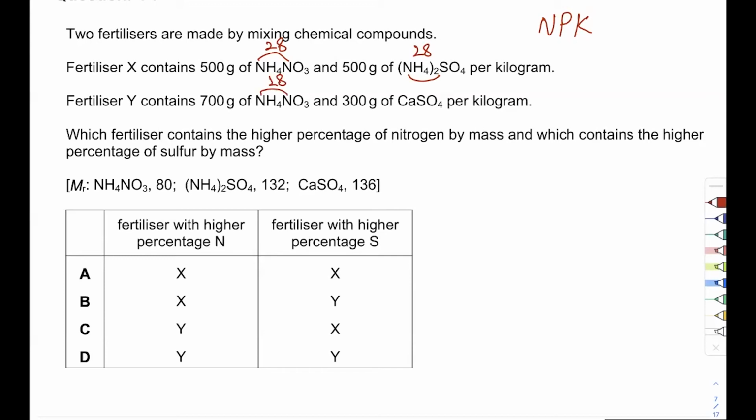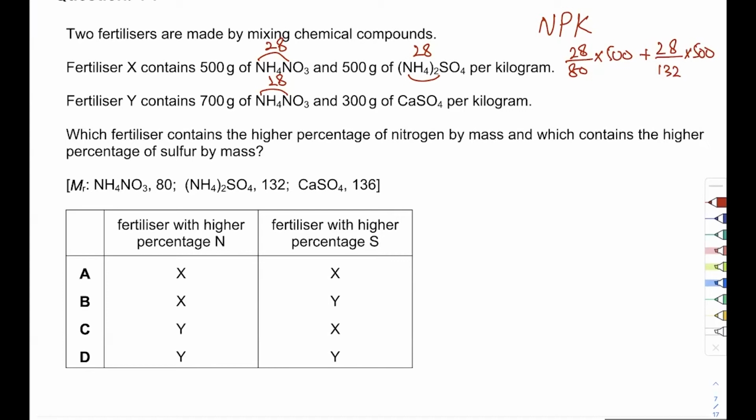Acha. Next, if I look at nitrogen, this is going to give me 28 over 80 times 500, obviously, because this is 500 grams, plus 28 over 132 times 500. So technically, I am getting this much mass of nitrogen in the first one.